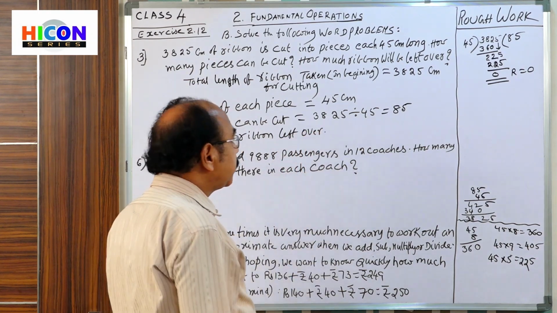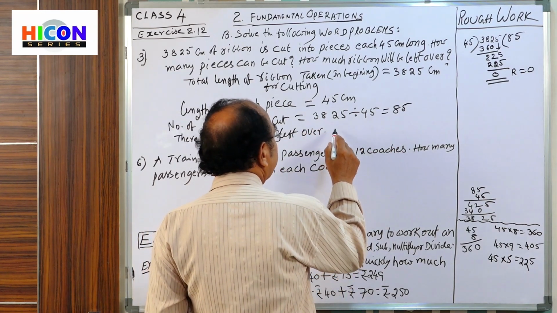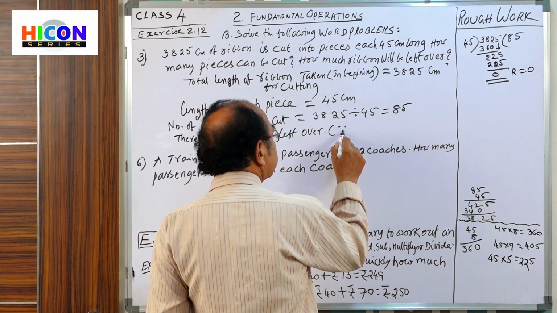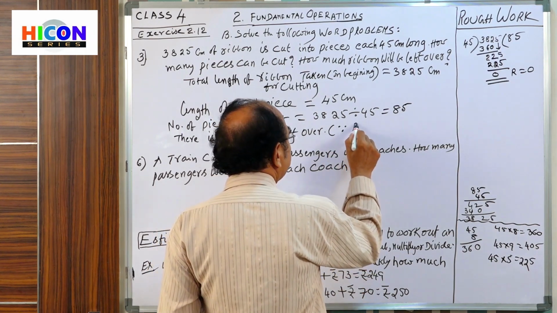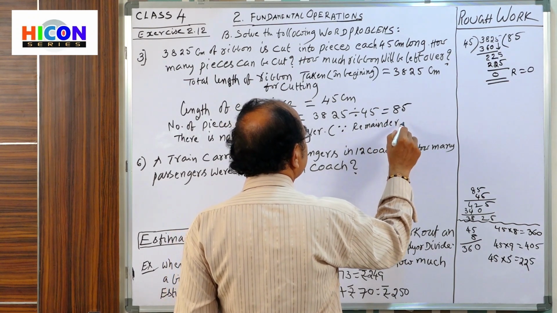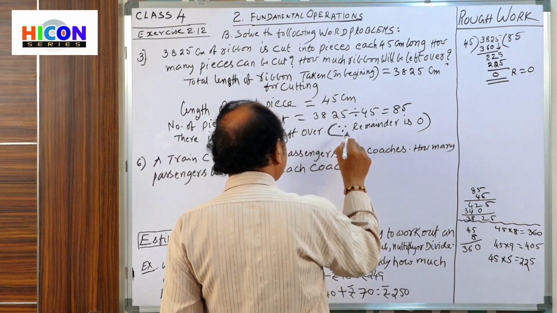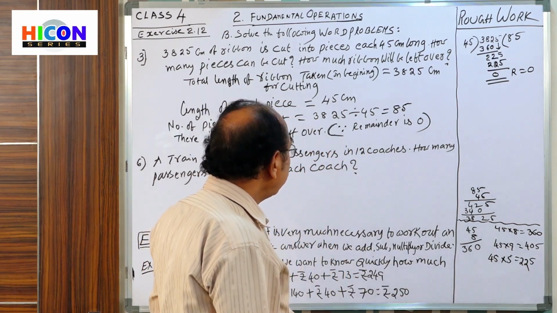Why? Because in this division we got remainder 0. Since remainder is 0, there is no ribbon left over.